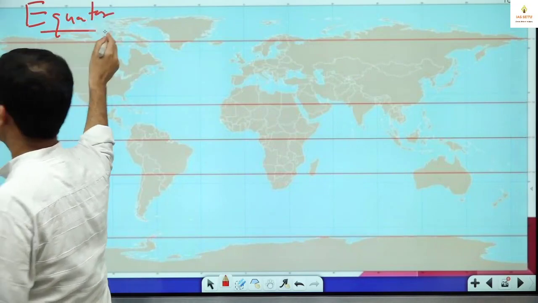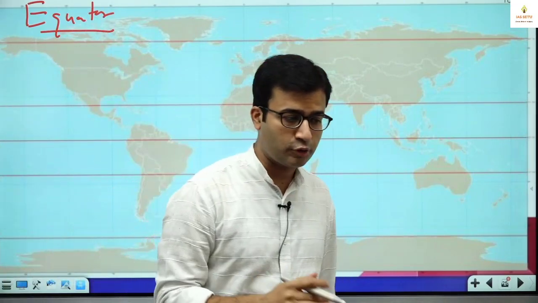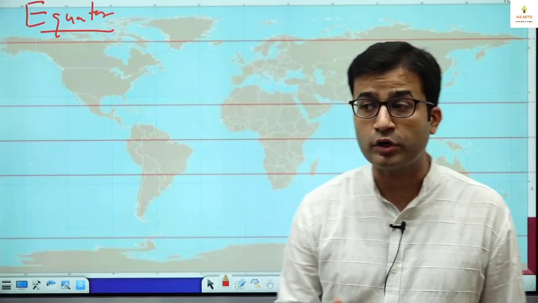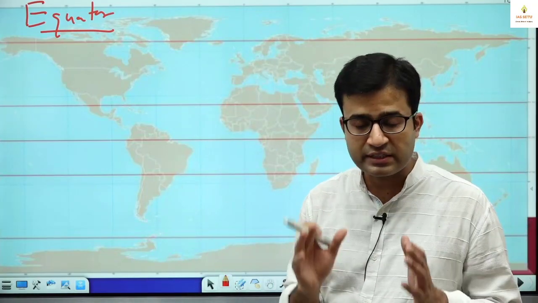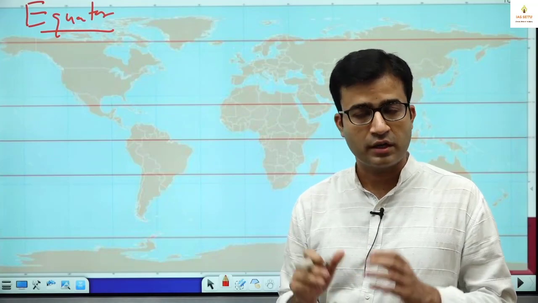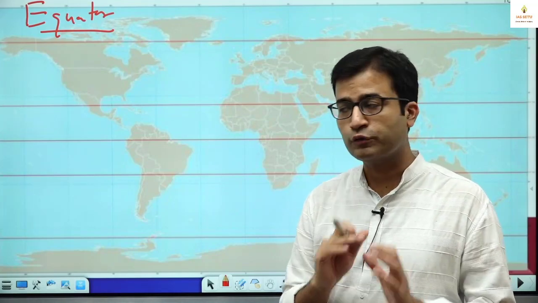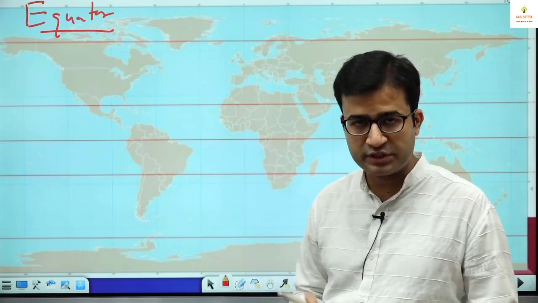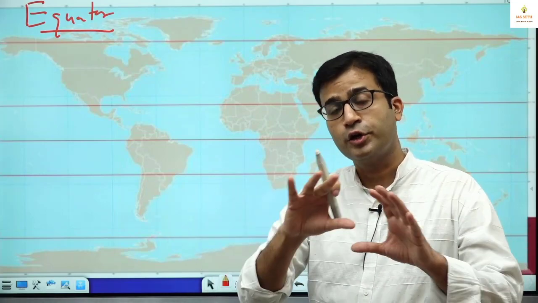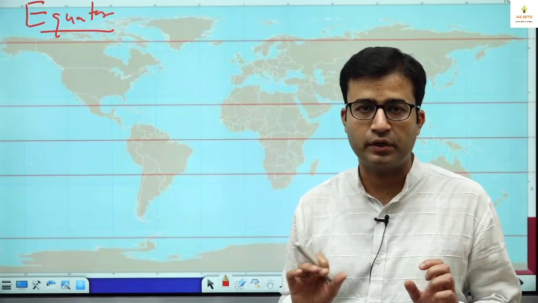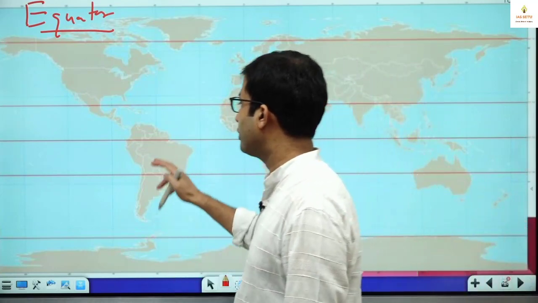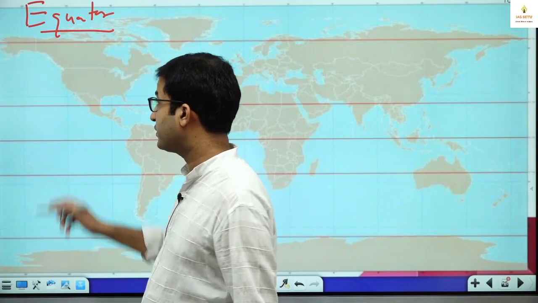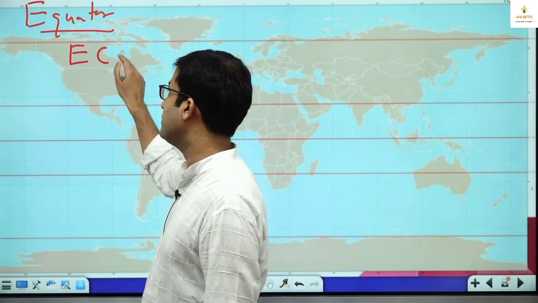Why it is very important, like here about this parallel Tropic of Cancer, equator, Tropic of Capricorn, so that you can easily understand the vegetation, you can easily understand the weather phenomena, climatology. Okay, so we should know countries from where this equator passes: equatorial area, tropical area, temperate area. Okay, so countries names are generally asked. So equator. In South America there are three countries: ECB.